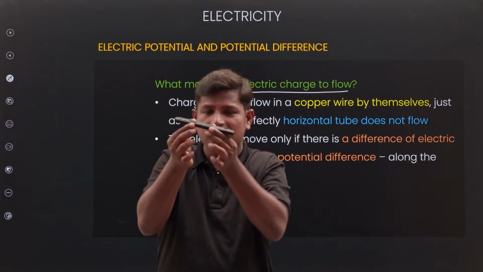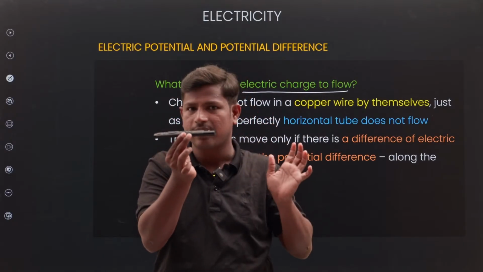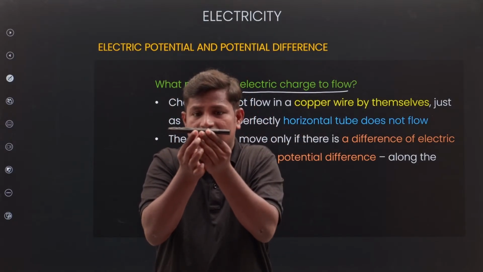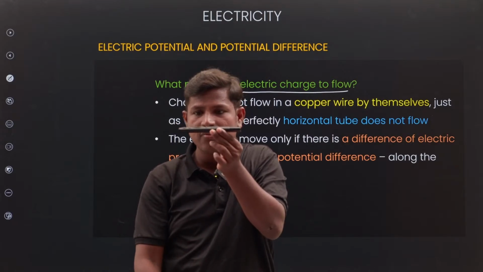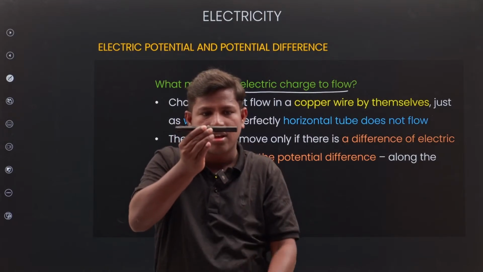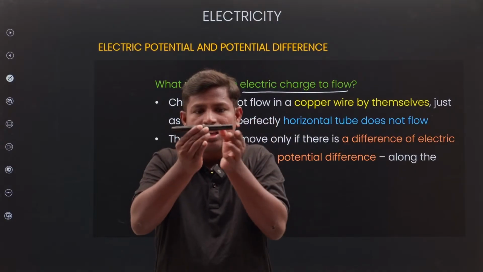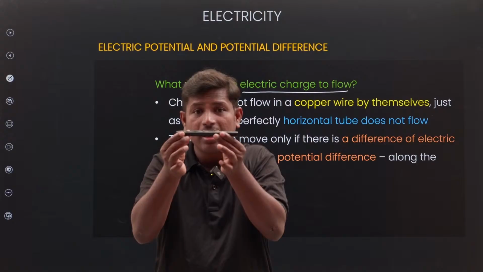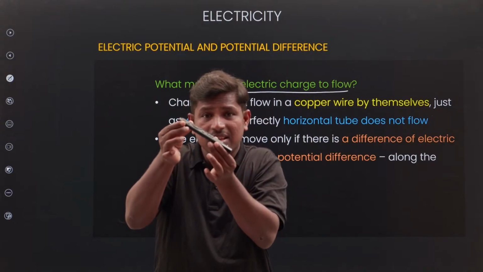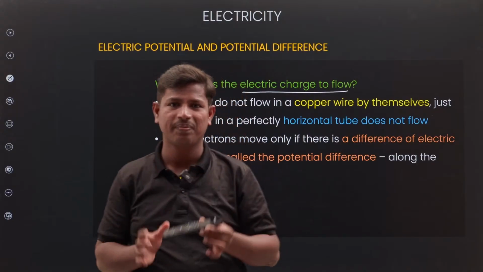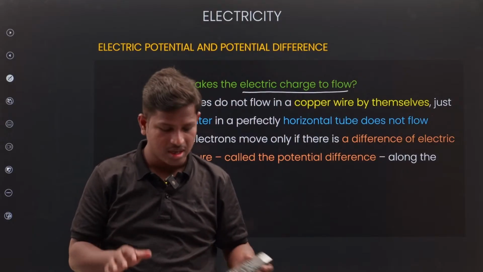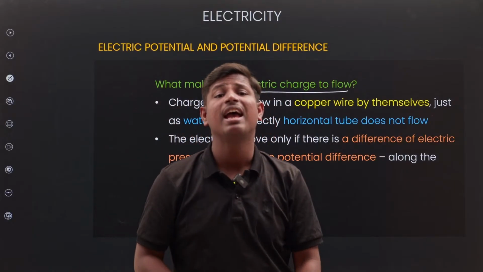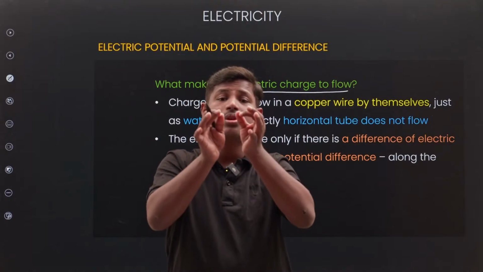When there is a height difference, then only water flows. If there is no difference in height from the surface, the right side and left side are at the same height, there is no flow of water. If there is a difference in height, either this side or this side, it will go. Understand now?